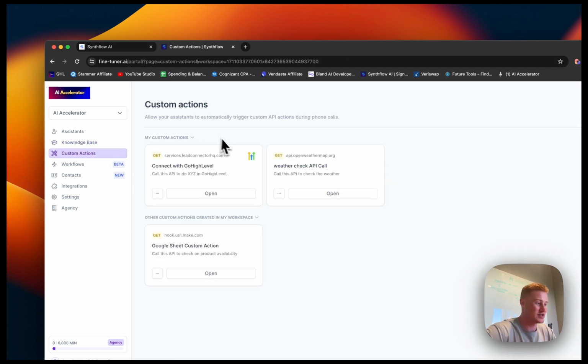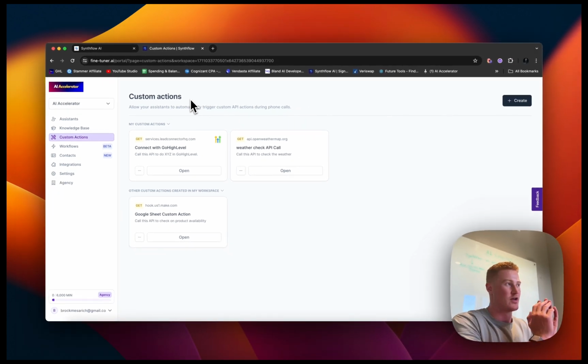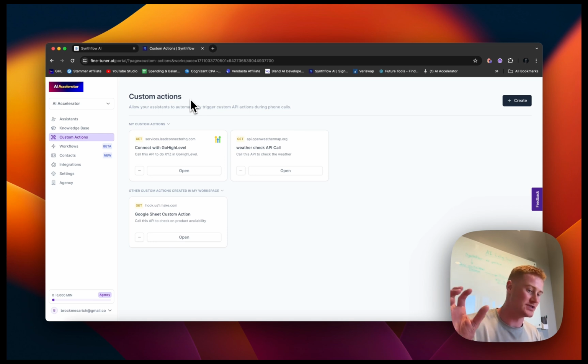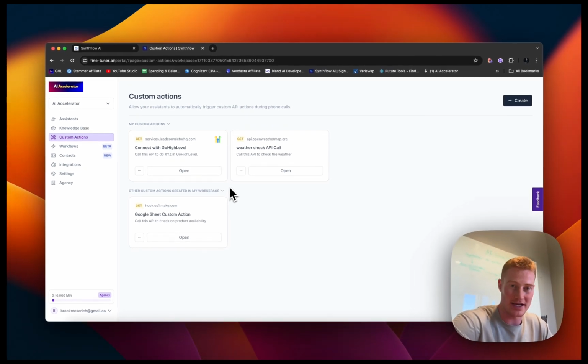Custom actions. This is where we could actually do function calling. So we could actually call information from other applications. So let's take an example. If we had a weather bot, like an AI calling bot that you could ask any weather related questions, we could pull information from an API, which is basically another website that reads weather, and then it takes that information from there, sends it back to the AI caller, and then it's able to respond. So we have multiple different use cases for this. We could connect this to any application that has API access.